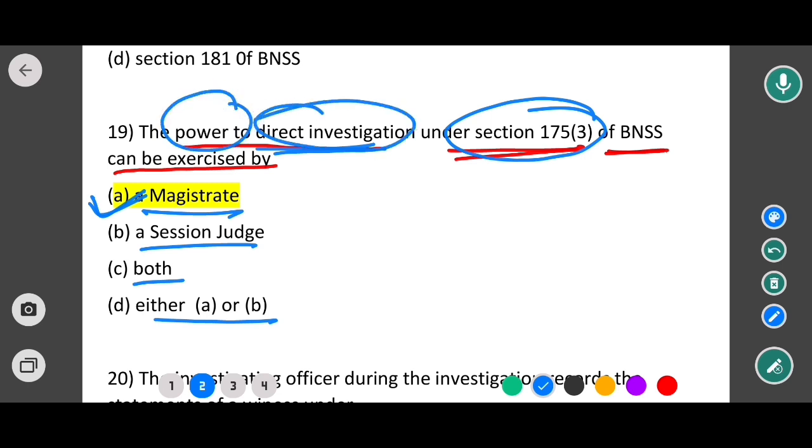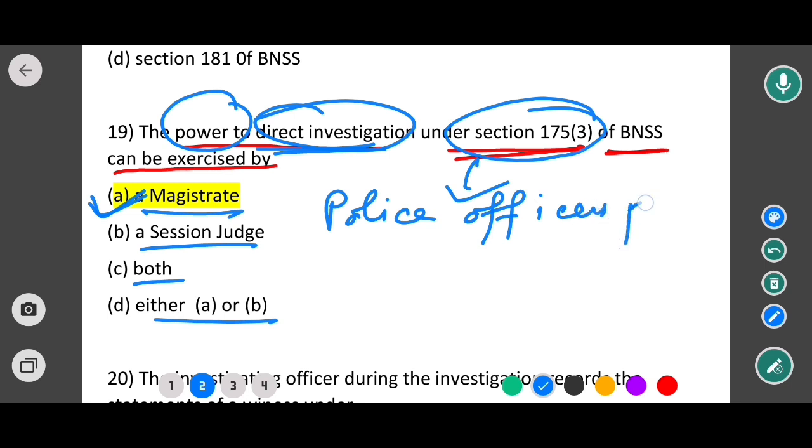Section 175 is all about police officers' power to investigate in cognizable cases.